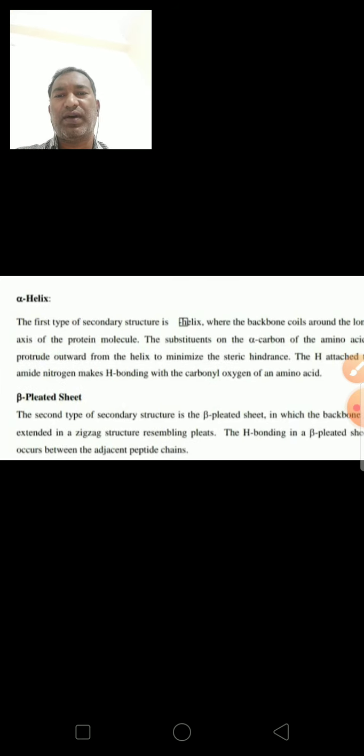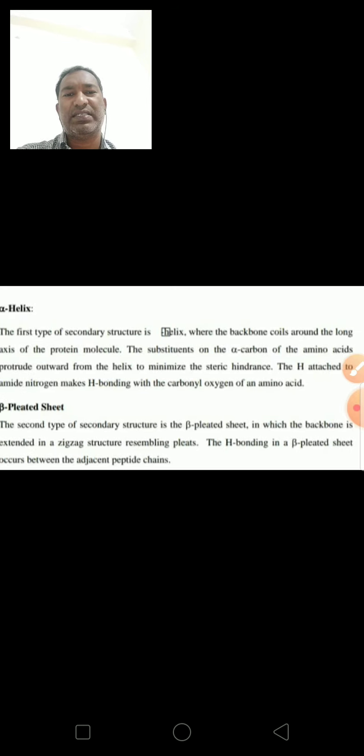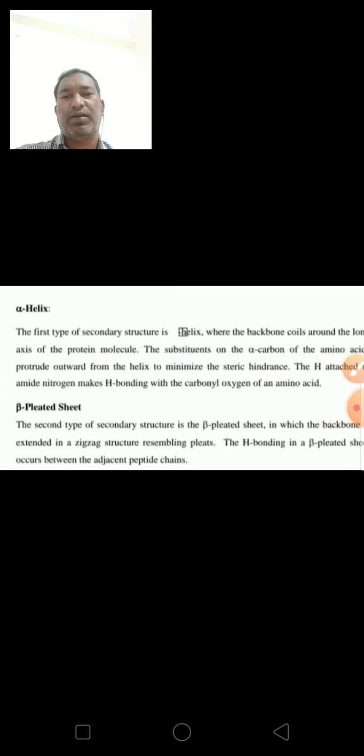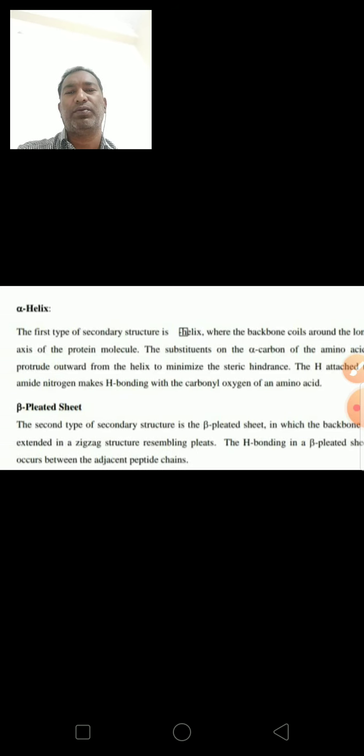See here, alpha helix. The first type of secondary structure is the alpha helix, where the backbone coils around the long axis of the protein molecule. The substituents on the alpha carbon of the amino acid project outward from the helix to minimize steric hindrance.